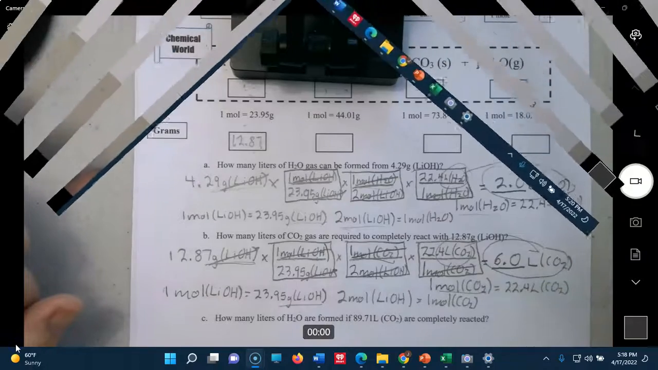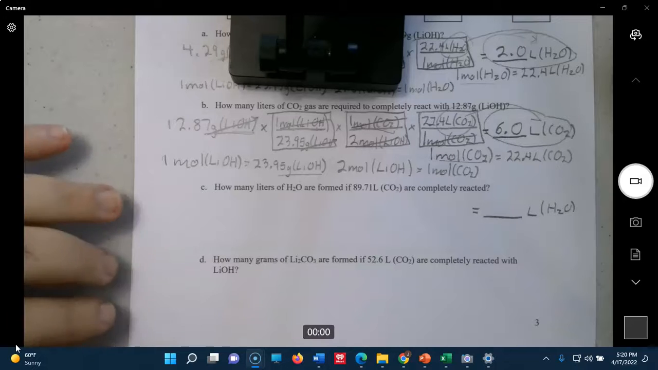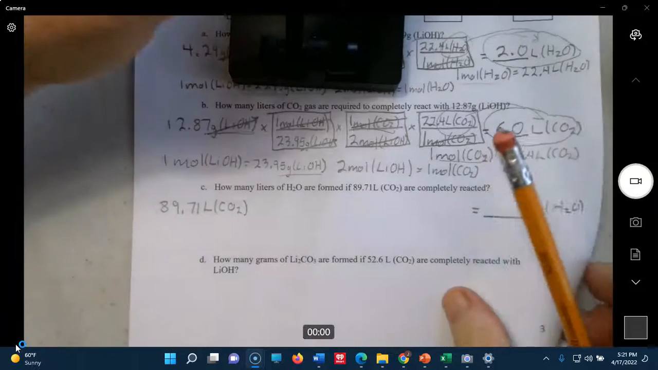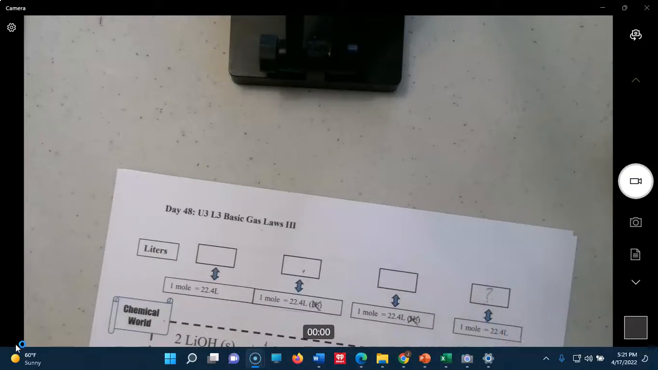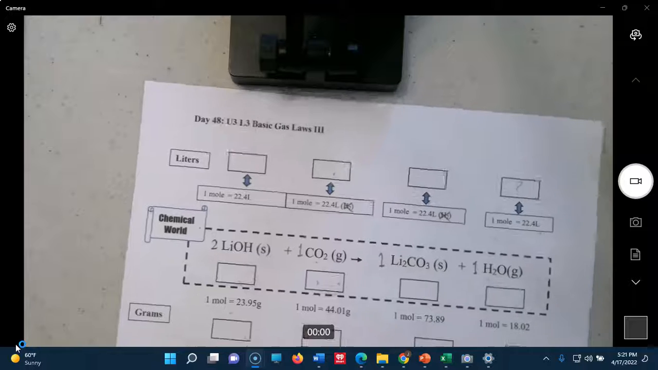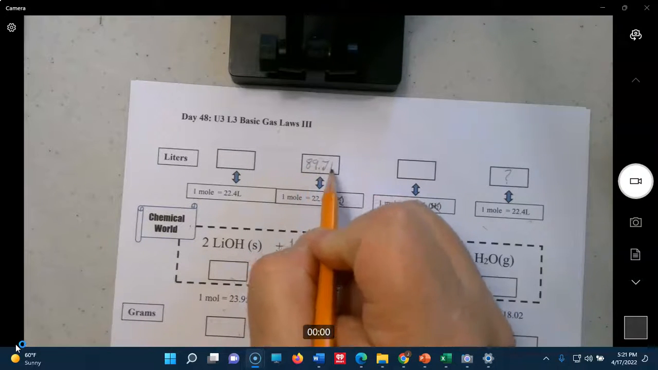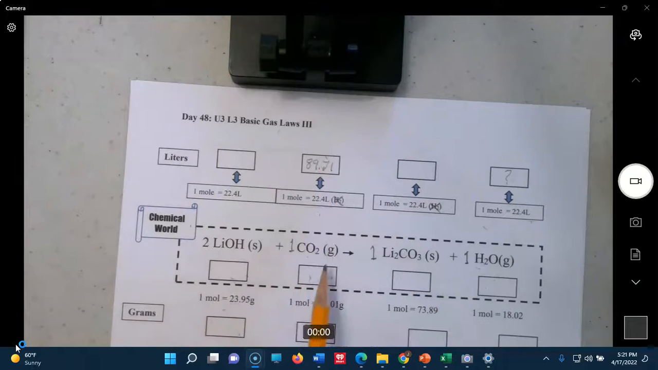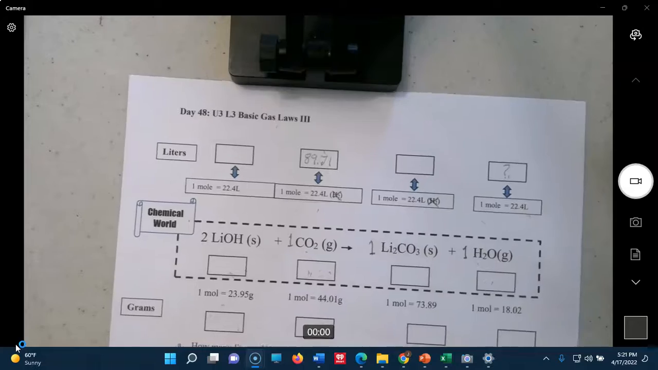Okay, here we go. How many liters of H2O are formed if 89.71 liters of CO2 is completely reacted? So we come up here. Here's H2O, there's the question mark, and 89.71 liters of CO2. So we're going to come down through liters to moles conversion to get moles, moles to moles, and then moles back out to liters.